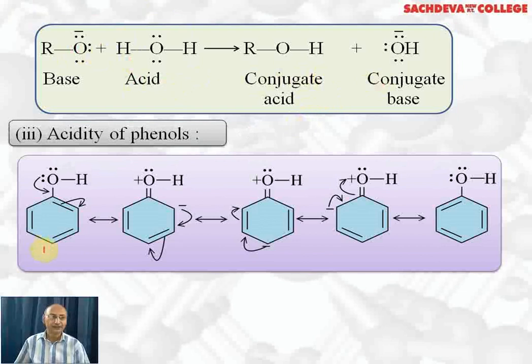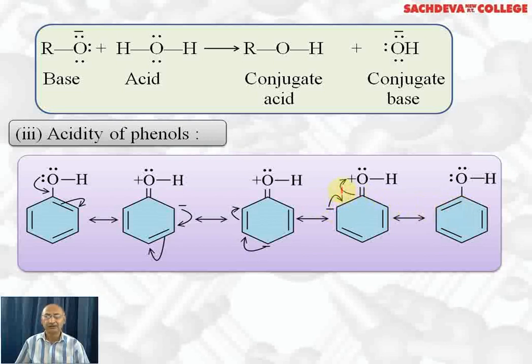Acidity of phenols. Phenols are a resonance hybrid of 5 resonating structures. In the first resonating structure of phenol, this pair of electrons takes part in double bond formation, due to which oxygen acquires a positive charge. This pair of electrons shifts to the ortho position, so we get a negative charge at the ortho position. In the third resonating structure, the negative charge will result in the formation of a double bond and these pi electrons will shift to the para position. So we have a negative charge at the para position, the parallel double bond and this part remain as it is. Now this negative charge shifts to form a double bond at this position. So we get a double bond here, and negative charge comes at the ortho position.